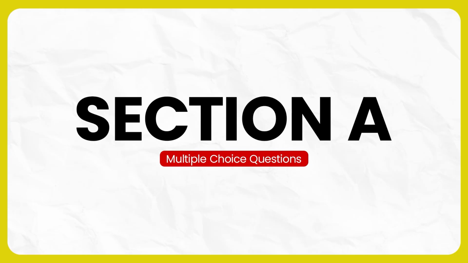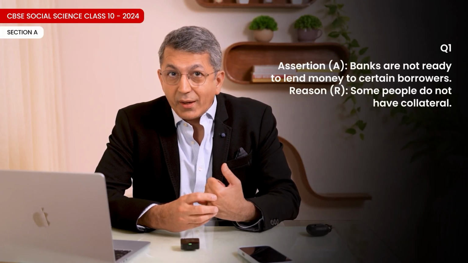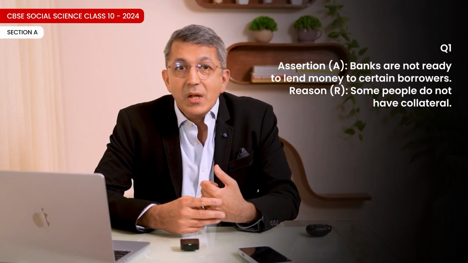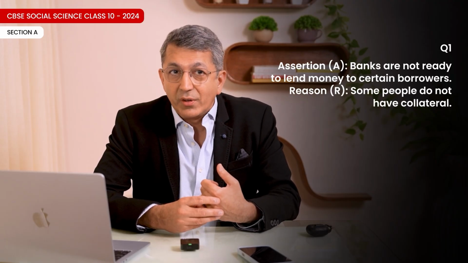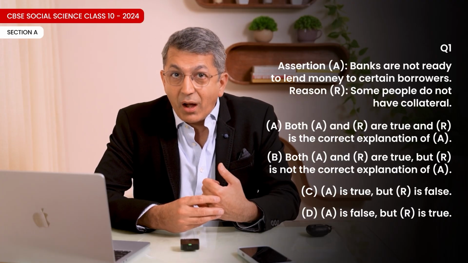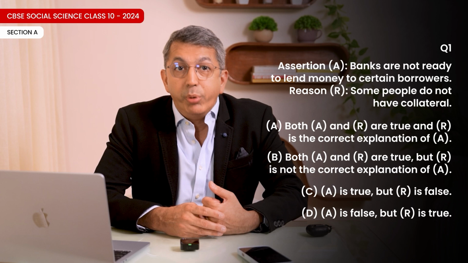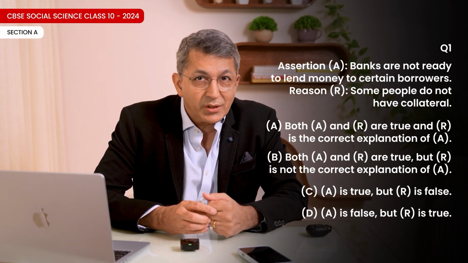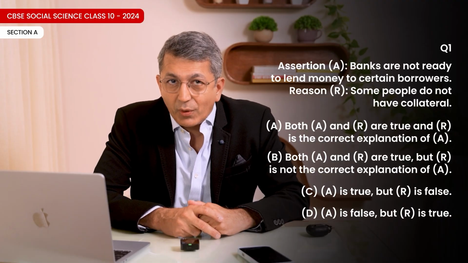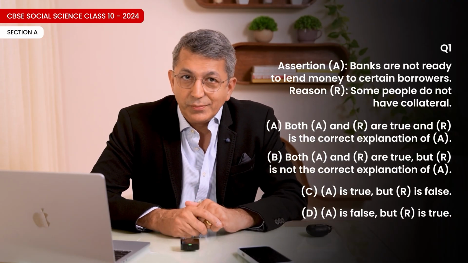Section A, MCQs, multiple choice questions. Question 1. Assertion A. Banks are not ready to lend money to certain borrowers. Reason R. Some people do not have collateral. Options. A. Both A and R are true, and R is the correct explanation of A. B. Both A and R are true, but R is not the correct explanation of A. C. A is true, but R is false. D. A is false, but R is true.